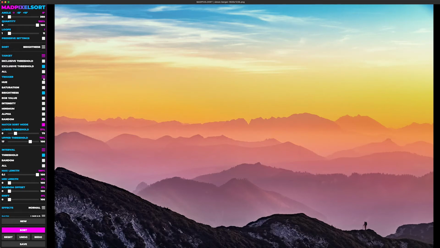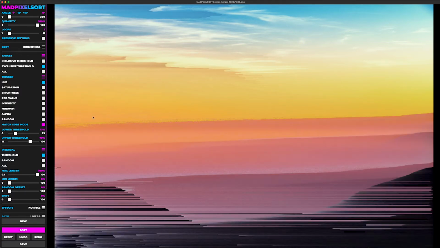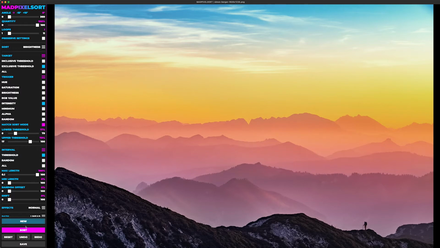Now for trigger. Whenever you're using a threshold mode, you can change what value is actually starting the interval. So you can essentially start the interval by a hue threshold and then sort that interval by brightness, for example. You can come up with some really funky combinations here. Looking forward to seeing what you guys come up with.